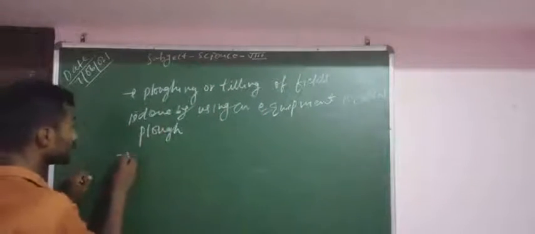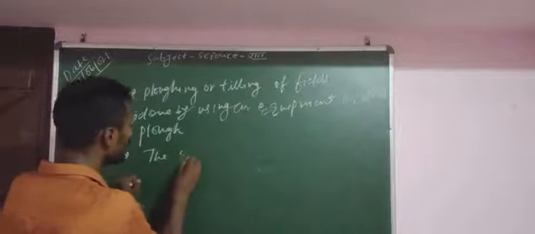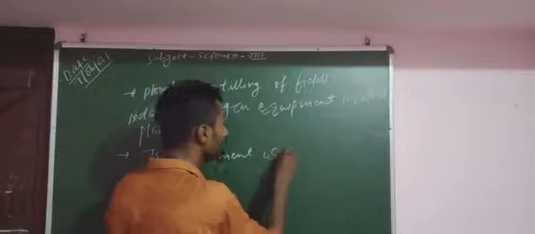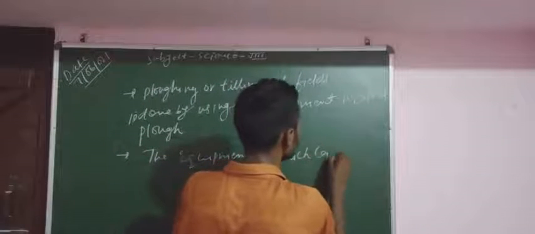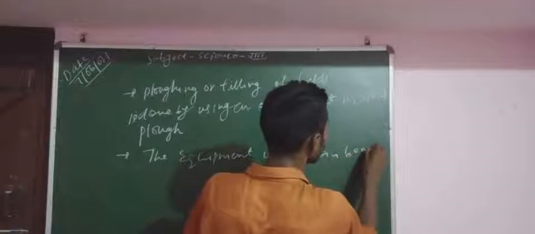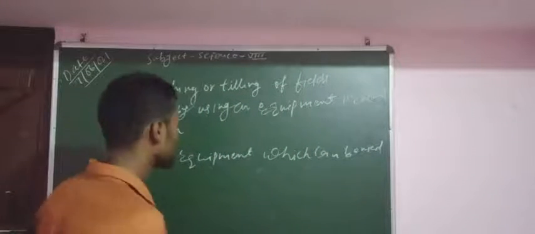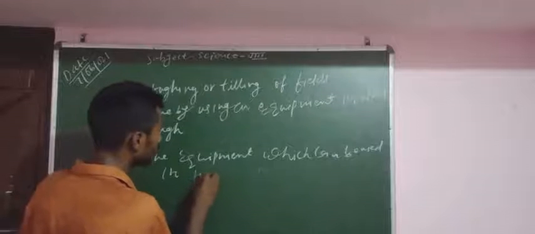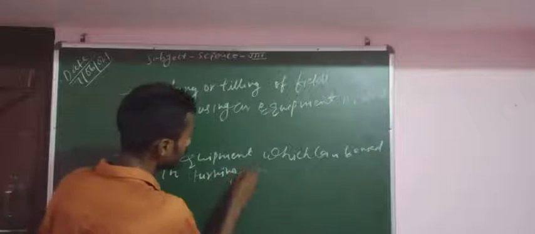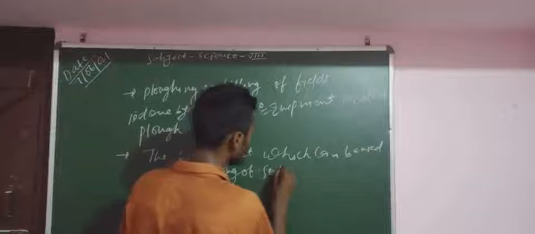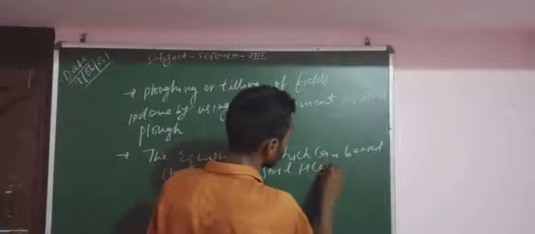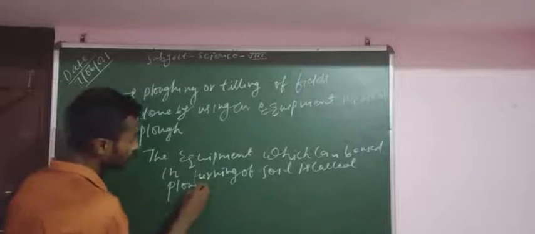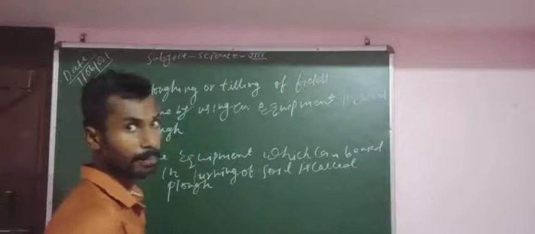This can be written as: the equipment which can be used in turning of soil is called a plug.